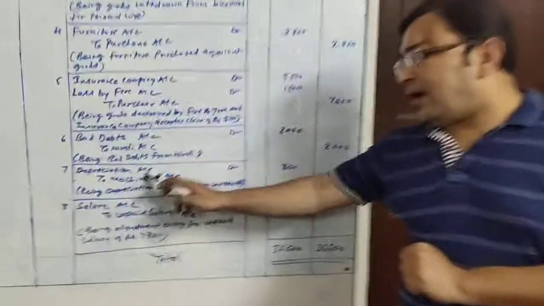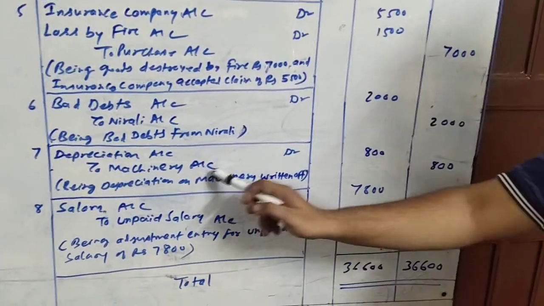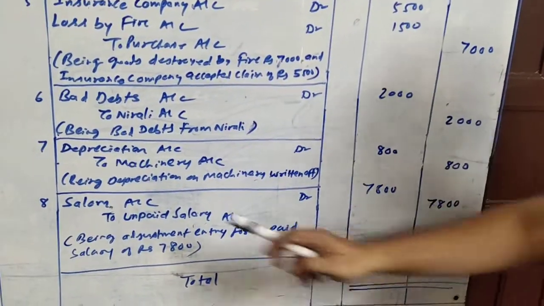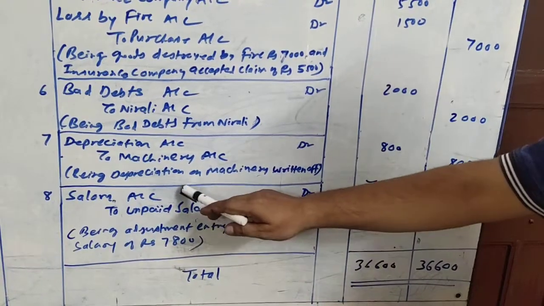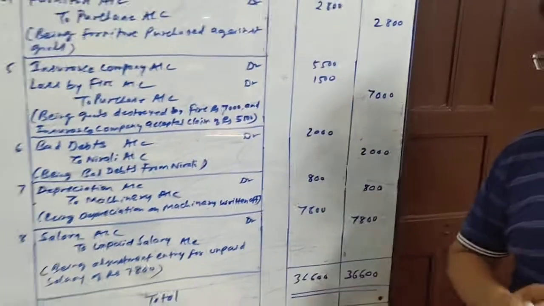Secondly, the value of machinery we are bringing down in our books of account. As machinery is an asset, we have to reduce its value, so we will be crediting the machinery account. So the entry will be depreciation account debit to machinery account 800, being depreciation on machinery is written off.